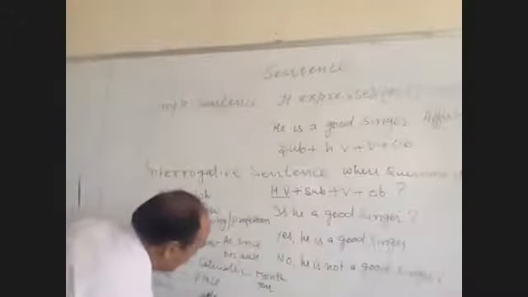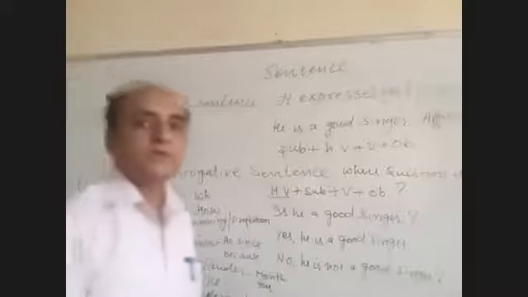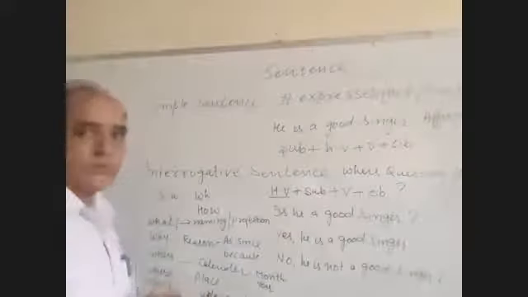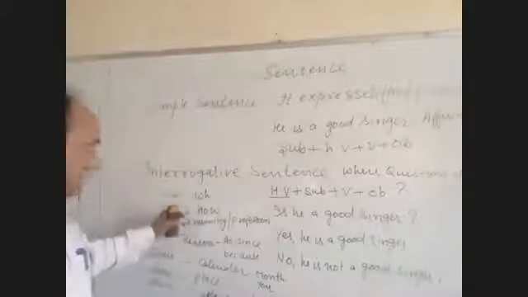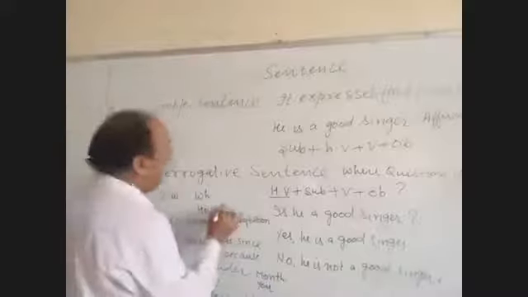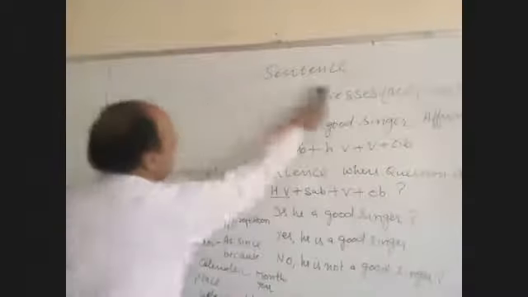Which is used for lifeless objects and animals. So these are the question words, and how. How will tell the manners and methods. How is used for telling the manners and methods.